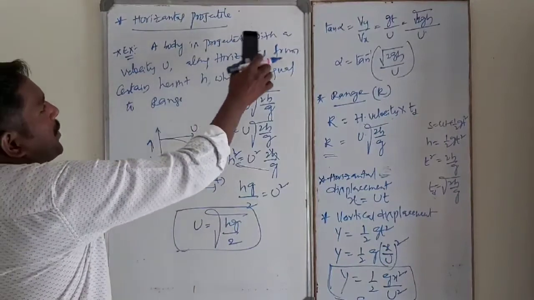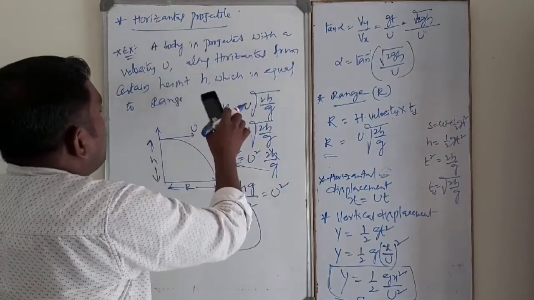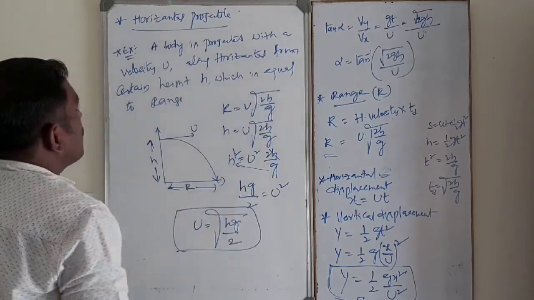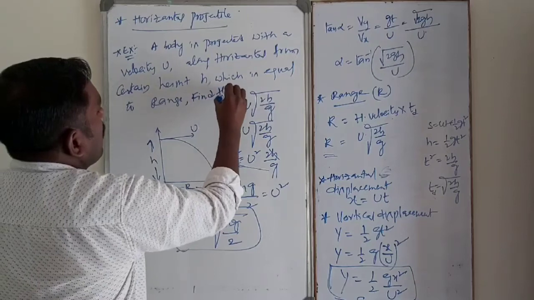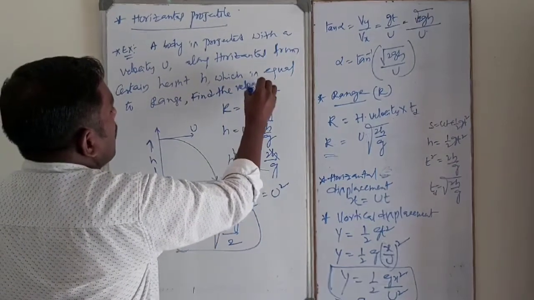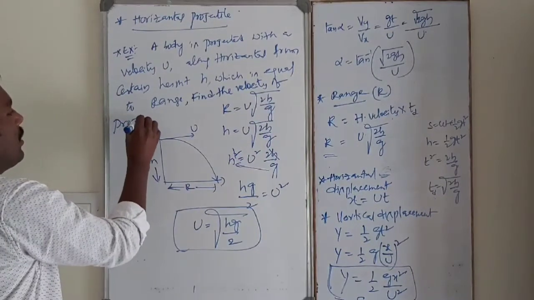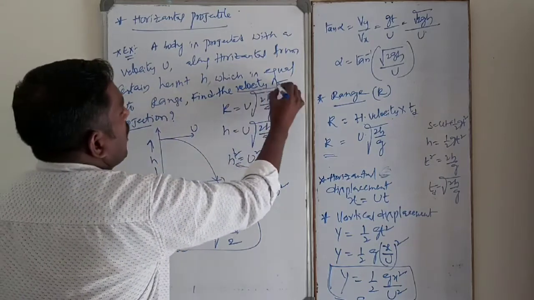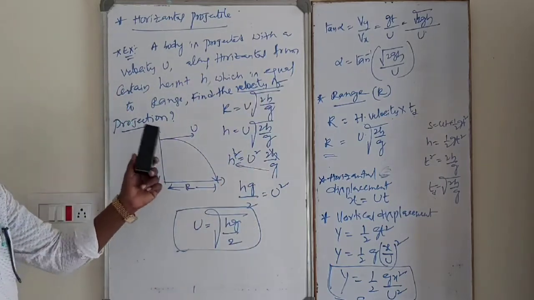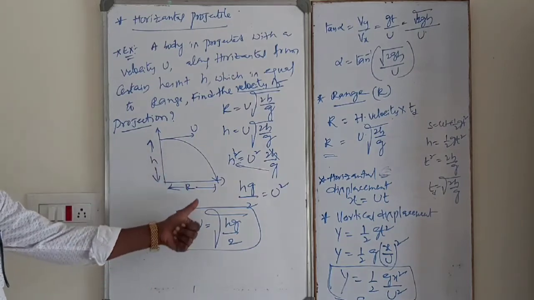So a body is projected with a velocity u along horizontal from a certain height h, which is equal to range. Find the velocity of projection. How to find out the velocity of projection in case of horizontal projectiles? So like this, a simple way.